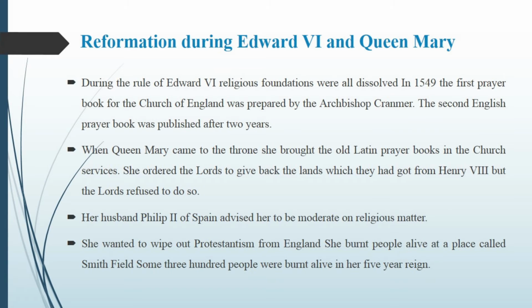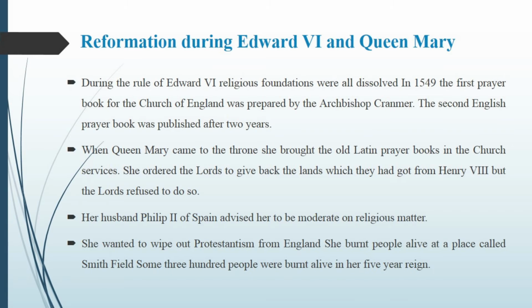She wanted to wipe out the Protestantism which was started by Henry VIII. From England, she wanted to wipe out Protestantism, and she wanted to follow Roman Catholicism. Those who refused to accept her order were burnt alive at a place called Smithfield. During the span of 5 years of her rule, she burnt almost 300 people alive. This made the people very rigid. Some people did not follow any prayers and everything.